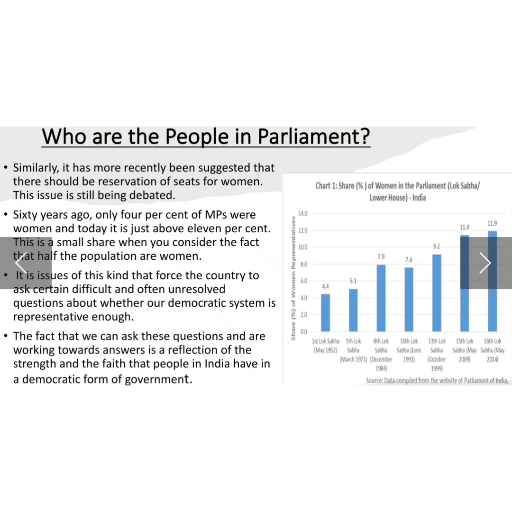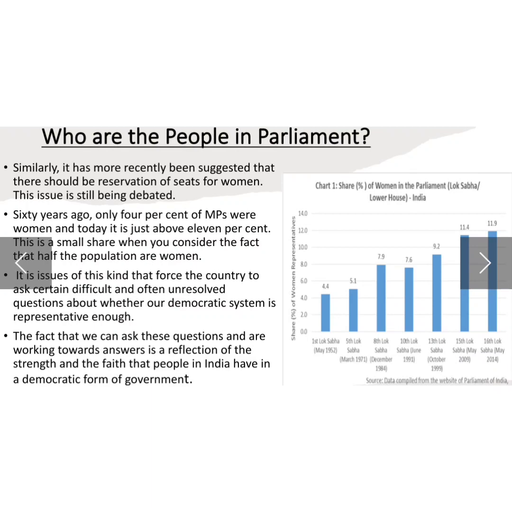If we go back 60 years, hardly 4% of MPs were women, and today it is just 11%. So in the past 60 years we are not able to achieve the percentage that should be there.